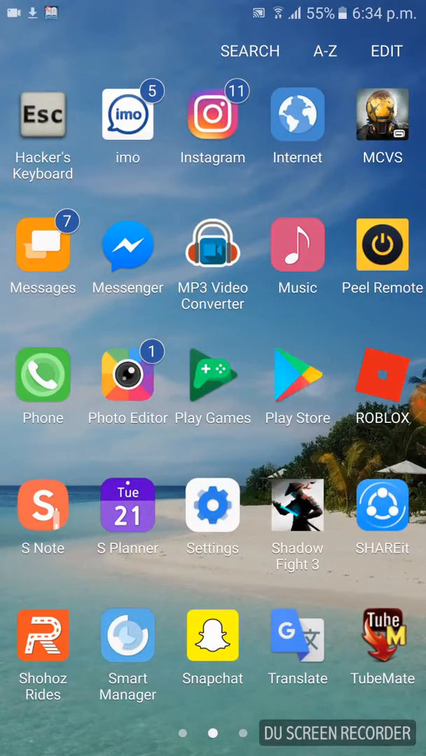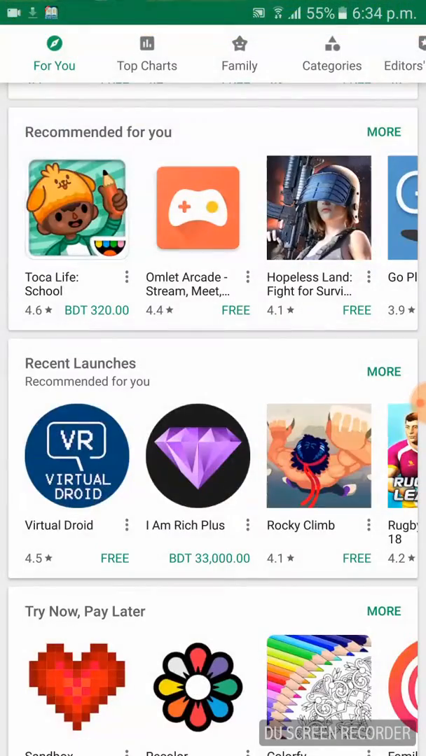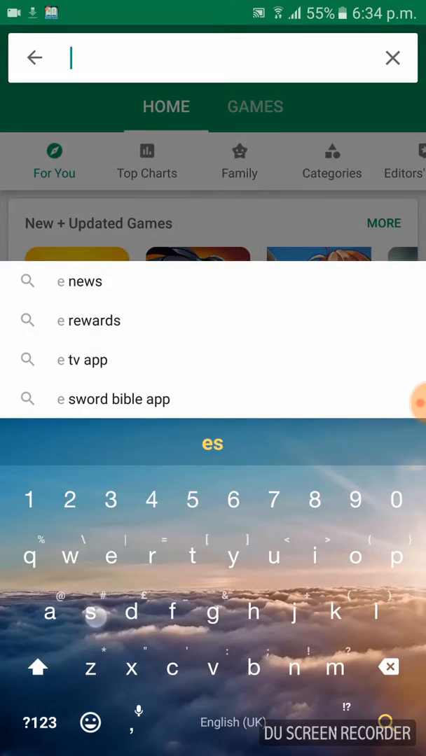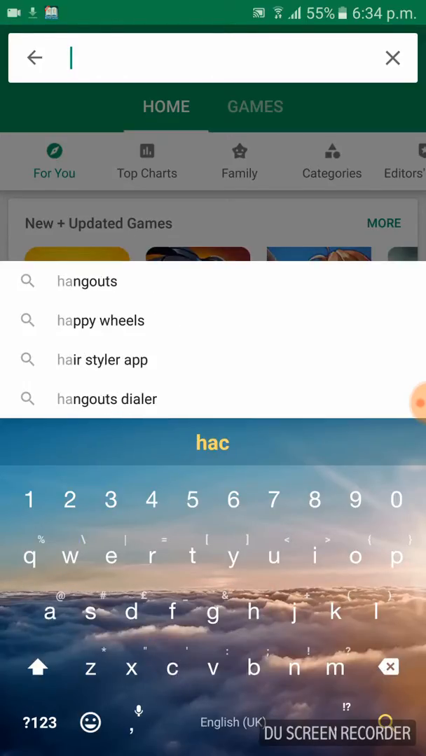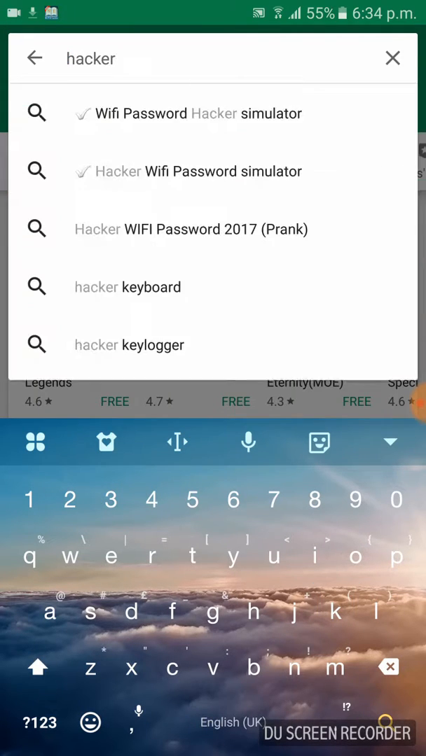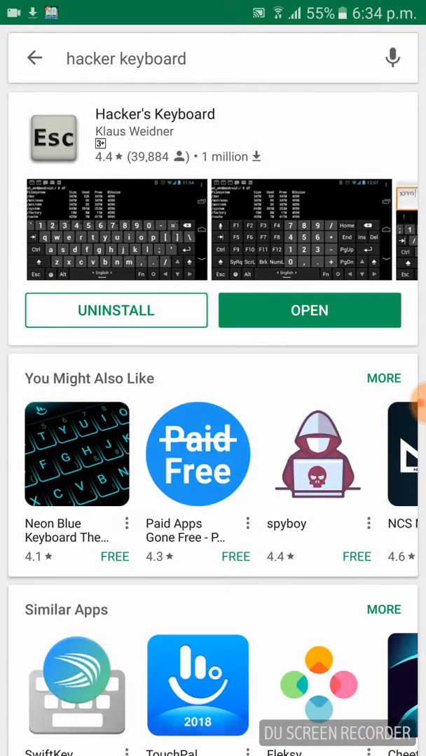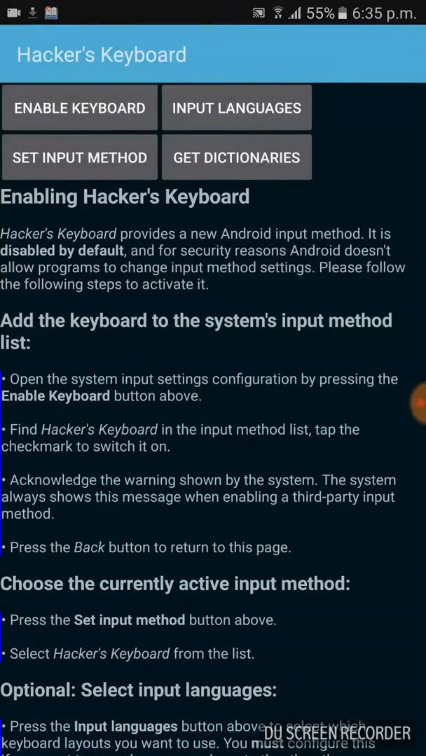You have to go to the Play Store and search ESC hacker keyboards. Hacker keyboard. And there is ESC hacker keyboards. I have downloaded this app. Please download this app and open this app.